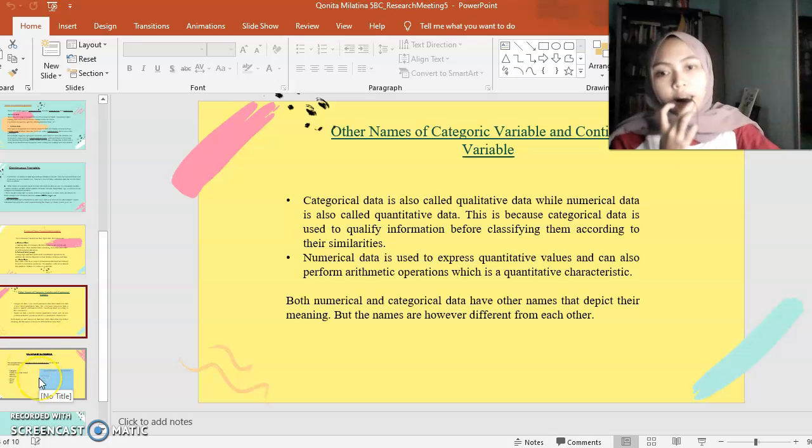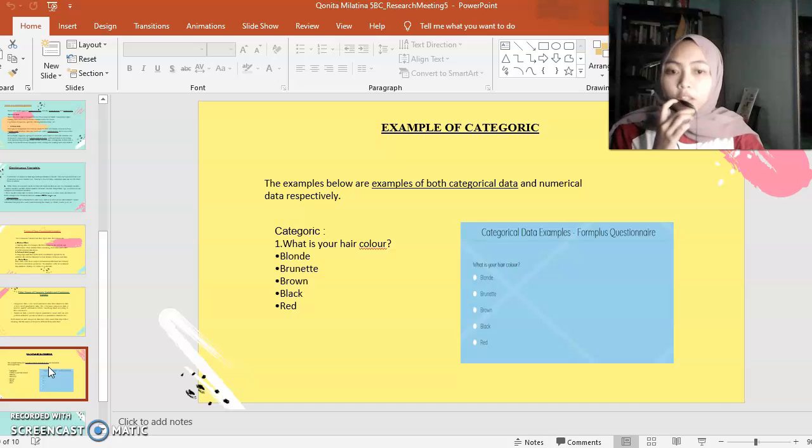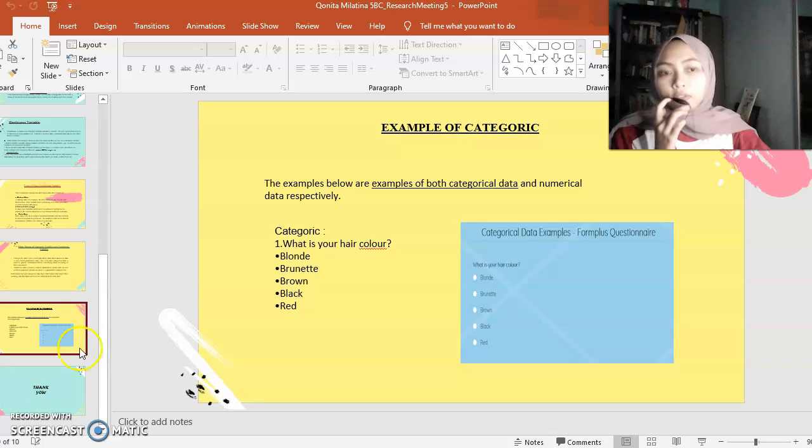Then you can see the examples of categoric and continuous data. The examples below are examples of both categorical data and numerical data respectively. So this is the example of categorical data, and this is the example of continuous data. So I think that's all for me.